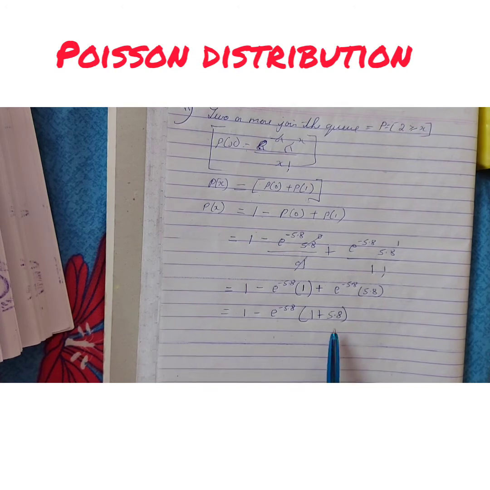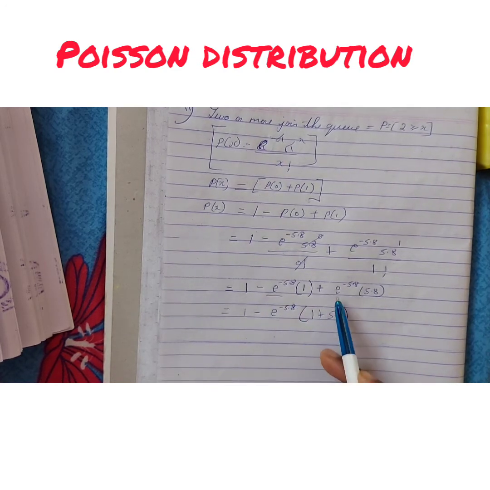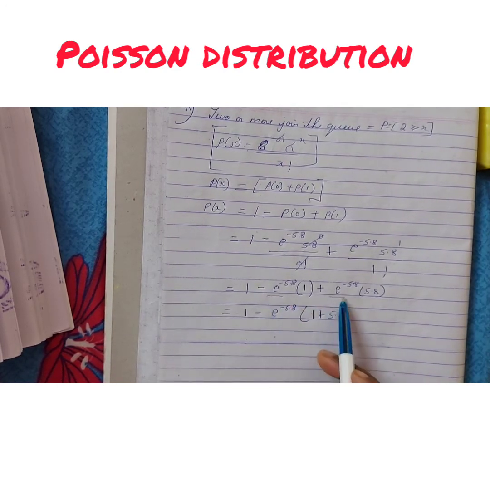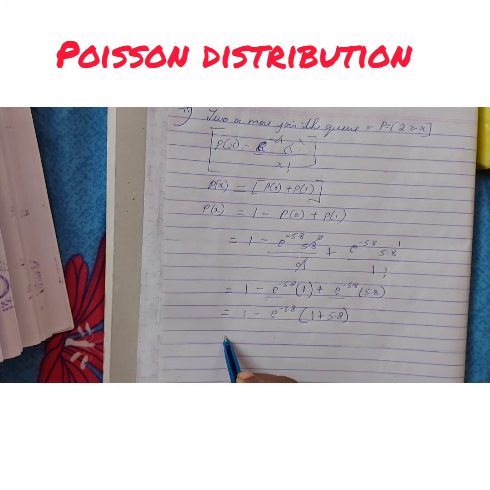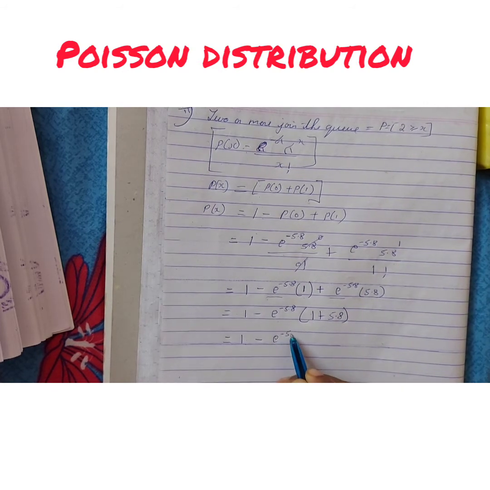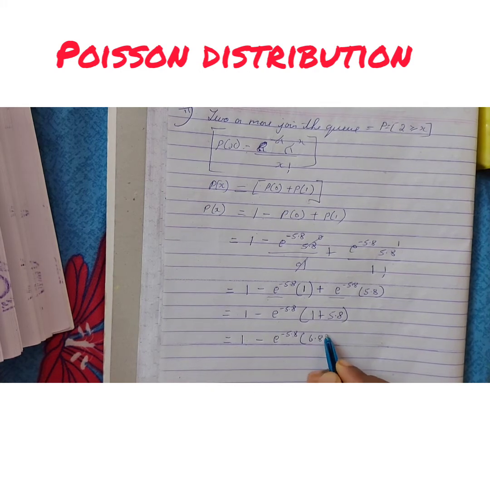Okay, I hope you all have understood. So I have removed this and this, which is common in both of these. I have removed it outside. Then 1 plus 5.8 is remaining, equal to 1 minus e^-5.8. In the bracket my answer will be 6.8.